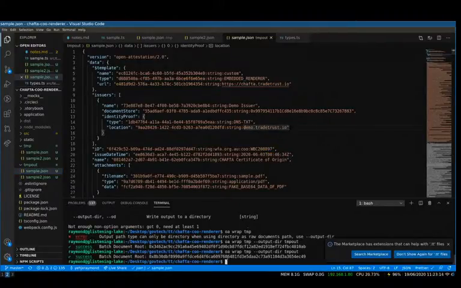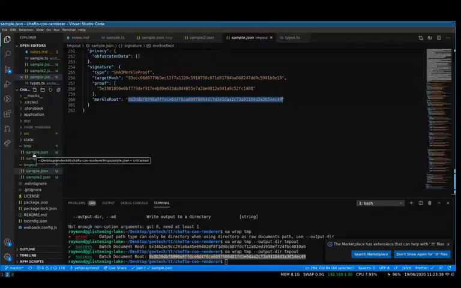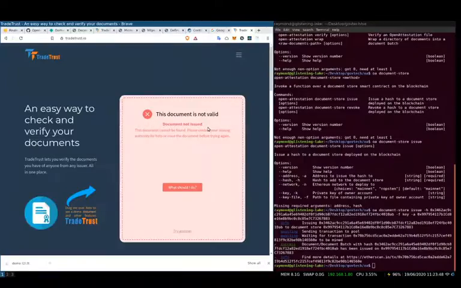Yet they will have the same document root. So over here we do batching, and if you were to issue this Merkle root on the Ethereum document store, both of these files will be valid at the same time. So you can use this for any number of documents. In fact, if you want to do 10,000 at once, you can just issue one Merkle root and all 10,000 of them will be valid at once. So let's get back.